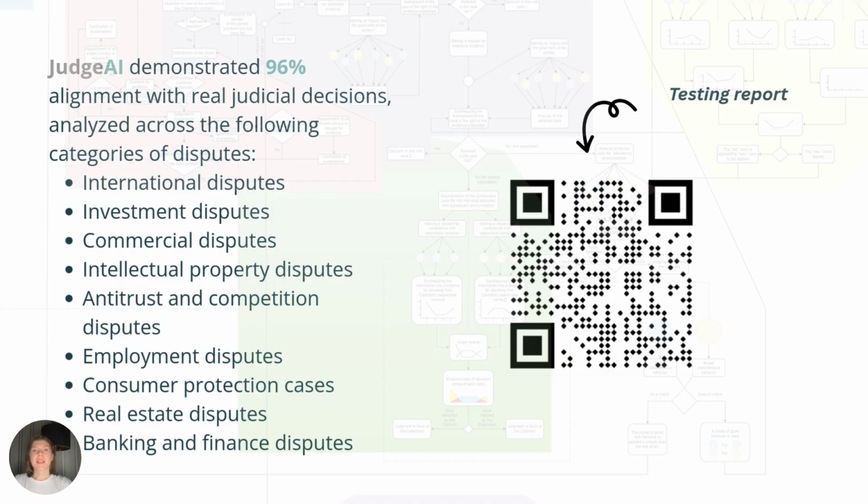JudgeAI has demonstrated 96% alignment with real judicial decisions analyzed across different categories of disputes. You can find more testing reports on the QR code.